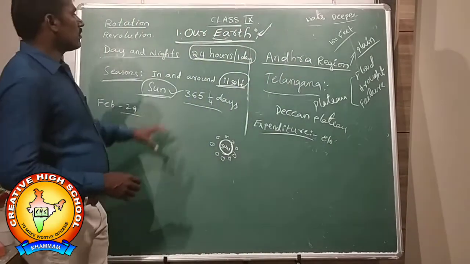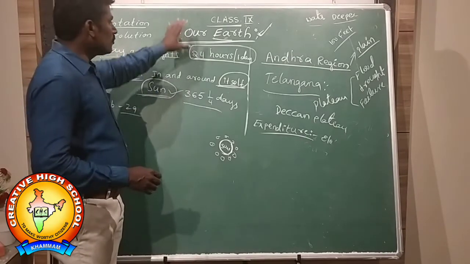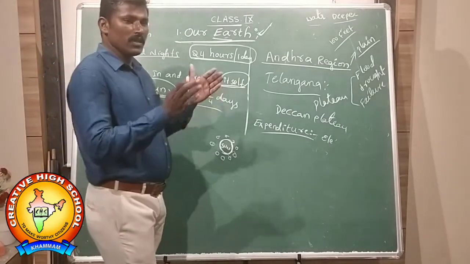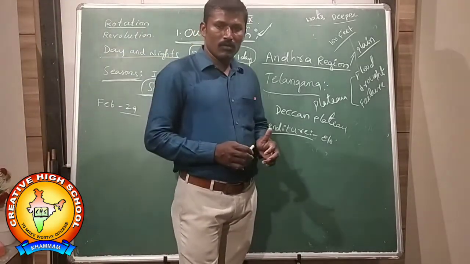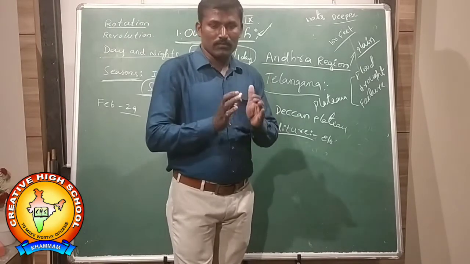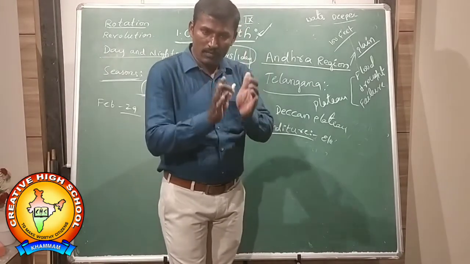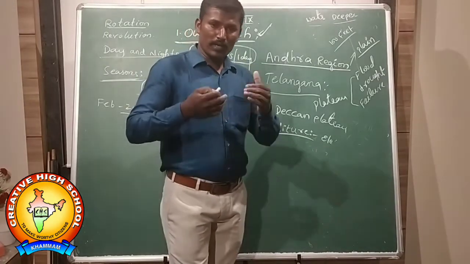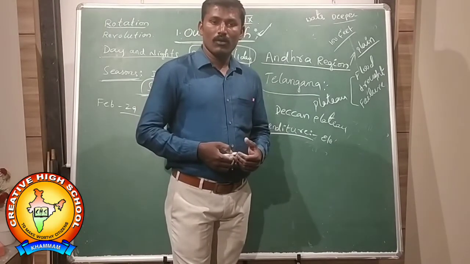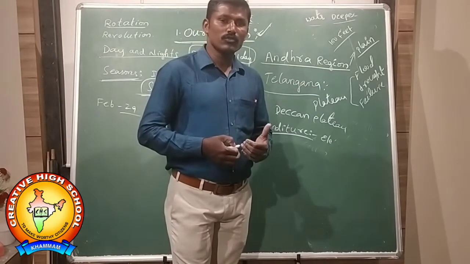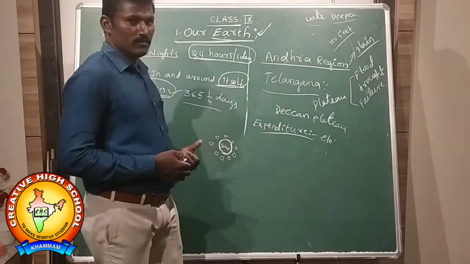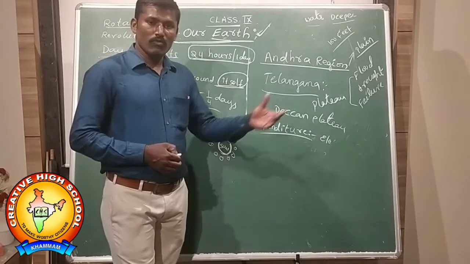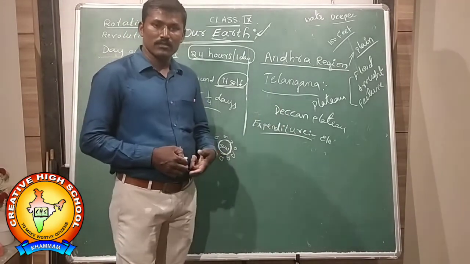Here, it's our responsibility to use our earth for our convenience purpose only. We should protect our earth. We should protect our environment. How can we protect our soil? To protect our soil, we have to plant more and more trees. What happens? While we are planting more and more trees, what happens?